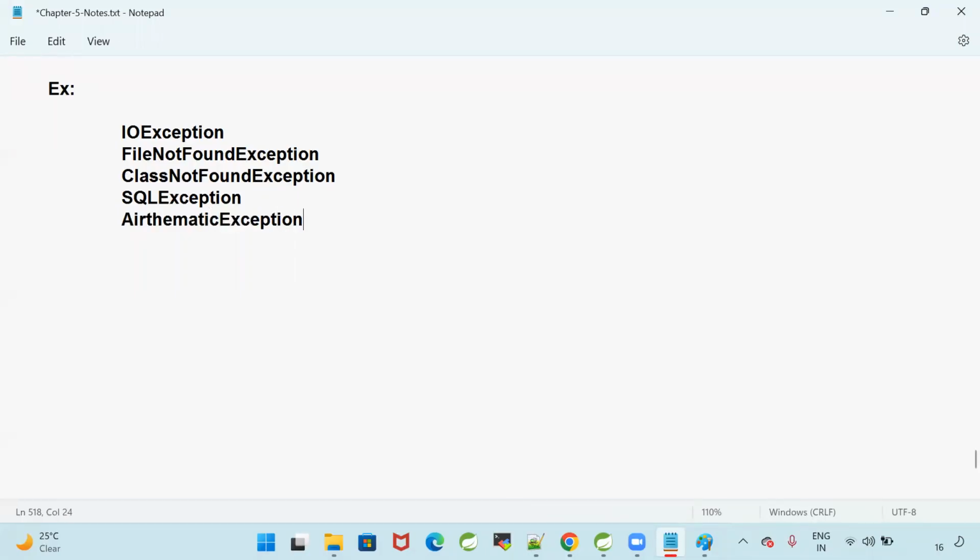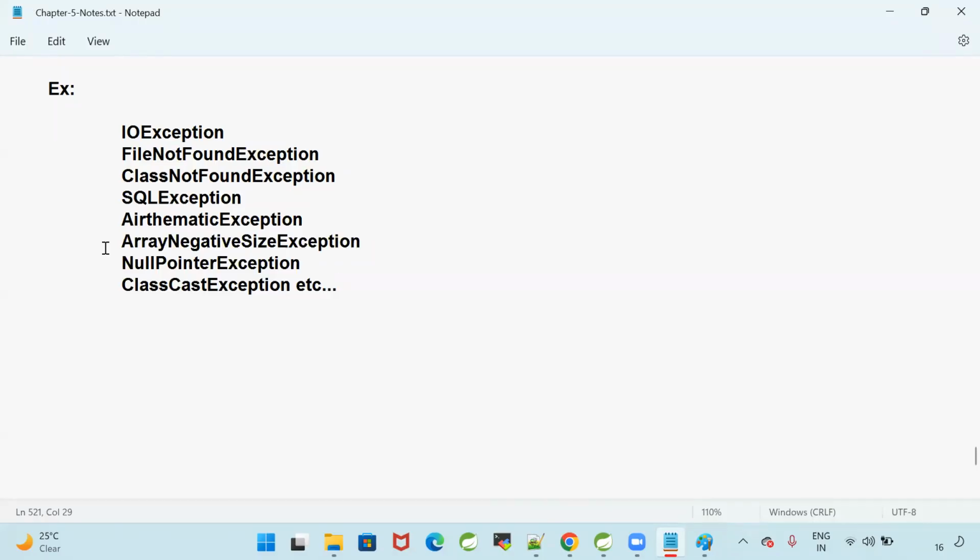And I will go for arithmetic exception, array negative size exception. What is that? Array negative size exception. And we will go for, come on, very famous, null pointer exception. And there is an exception called class cast exception, etc. Like that, there are so many predefined exceptions already available.